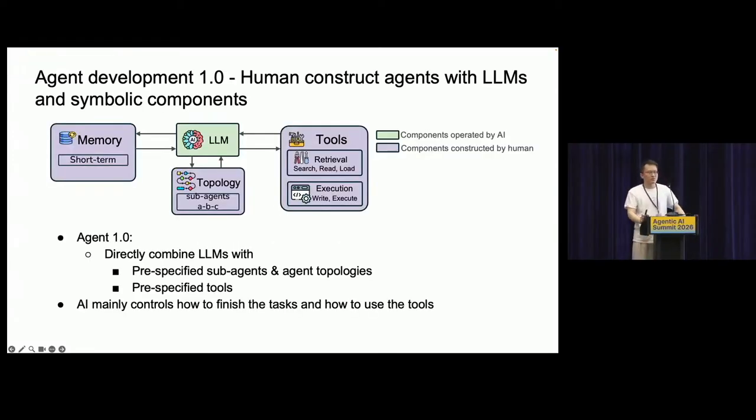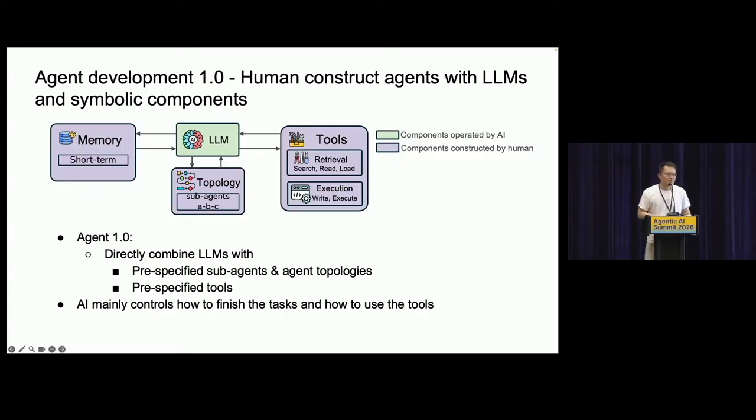AI. Before we talk about OpenSage, let's look at the current agent world. How do people build agents? Basically, there's a pre-specified agent structure, agent topology, and also tool set, memory structure before you build the agent. It's kind of like when you build software, you know exactly what you want to build. You have a clear system design, and then we build the agent, and then we let the